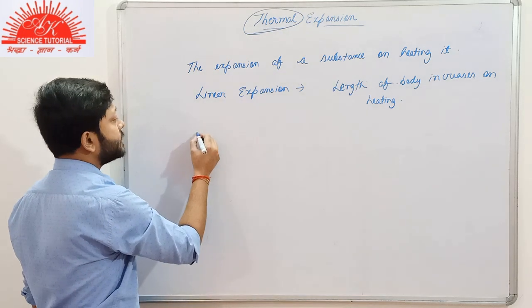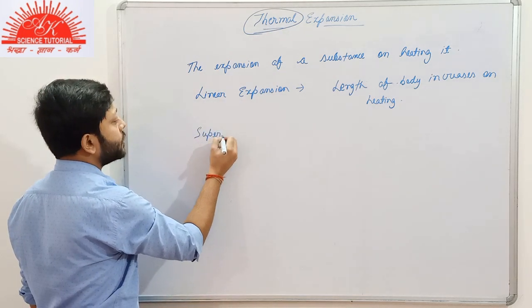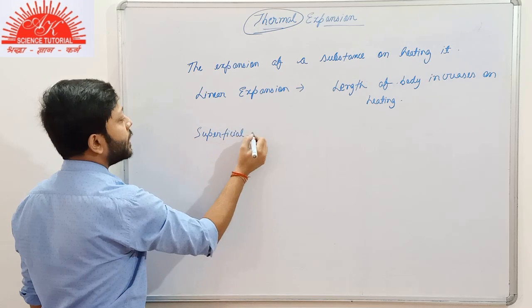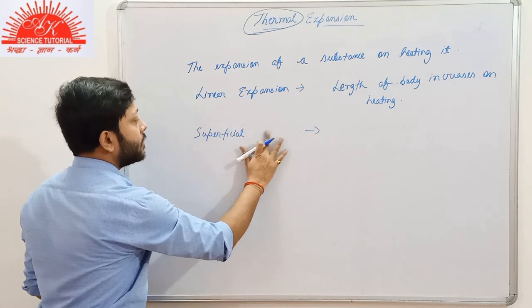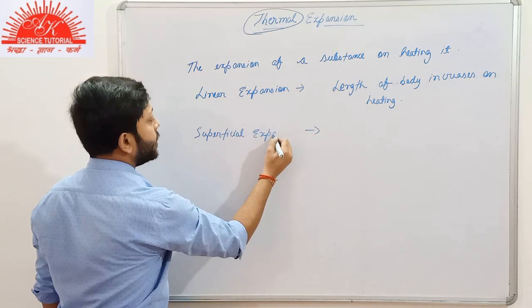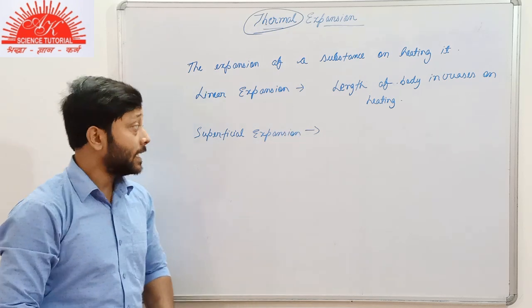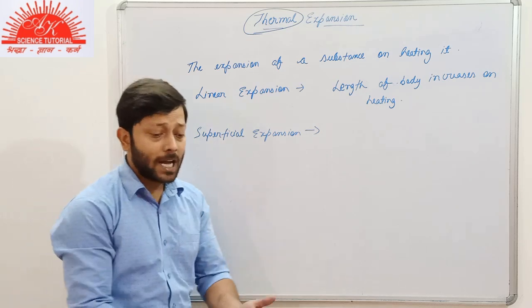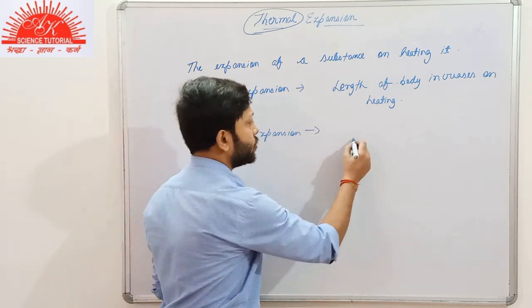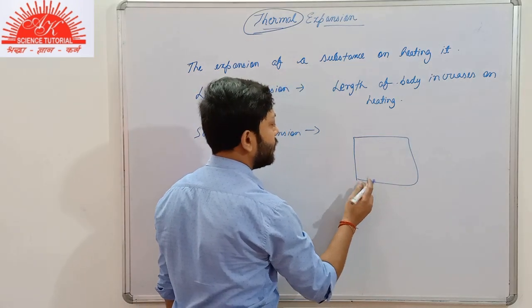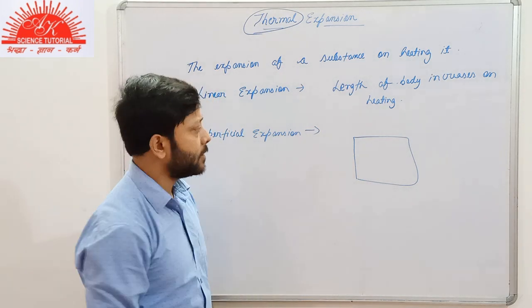Now the next part is about superficial expansion. Superficial expansion means there will be an increase, but in what? In area. Suppose you have a plate, any kind of plate. Suppose you have a rectangular plate or a square shaped plate.